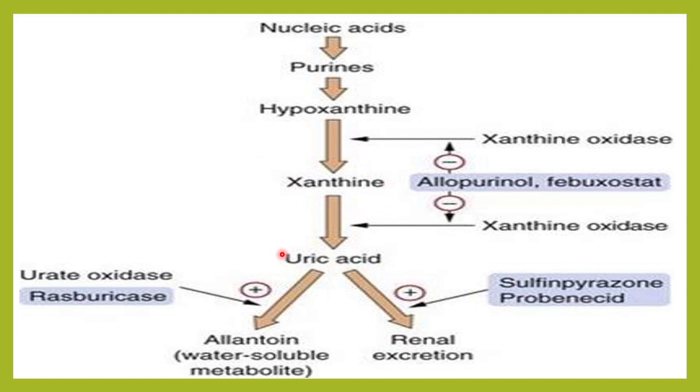Whenever this waste product uric acid is formed, there are many medicines which we use in the treatment of uric acid, which will act on these pathways to prevent the increase in uric acid. For example, we give allopurinol, which will prevent the conversion of hypoxanthine to xanthine. Once xanthine is not formed, uric acid production is lessened. Some drugs like sulfinpyrazone will increase the excretion of uric acid in the kidney.